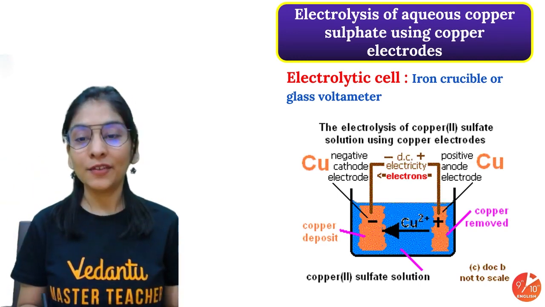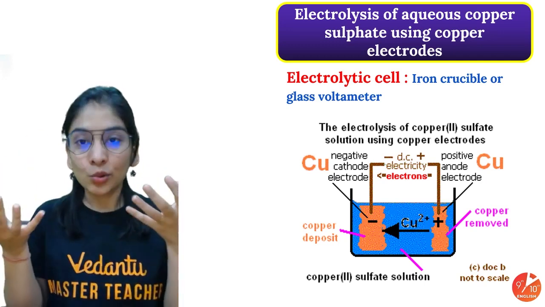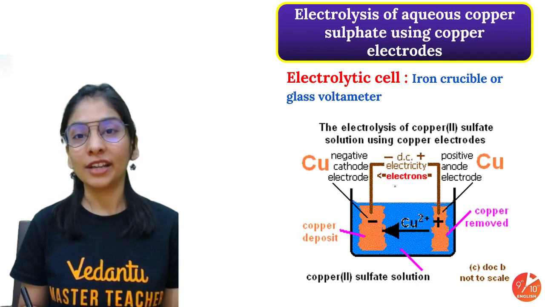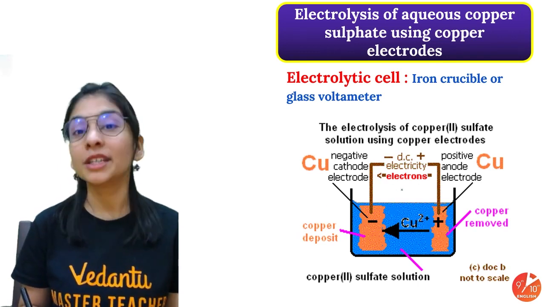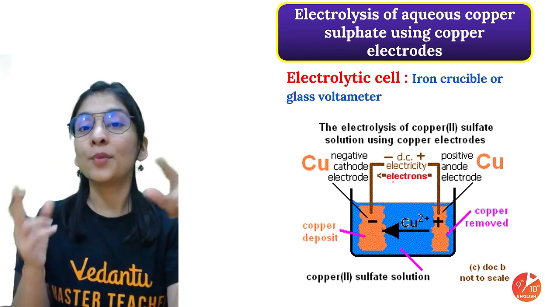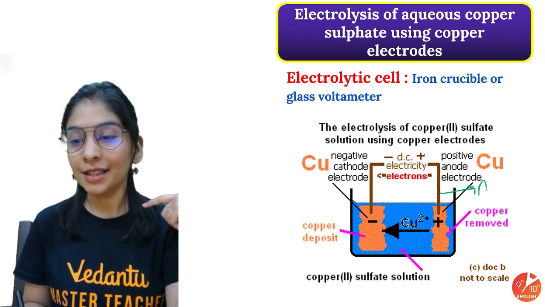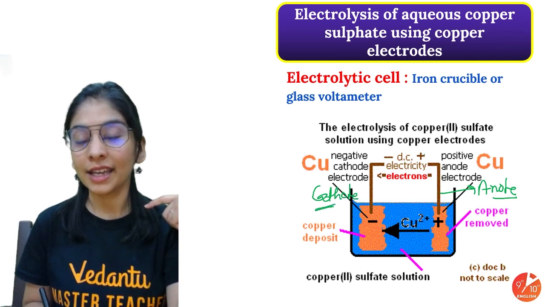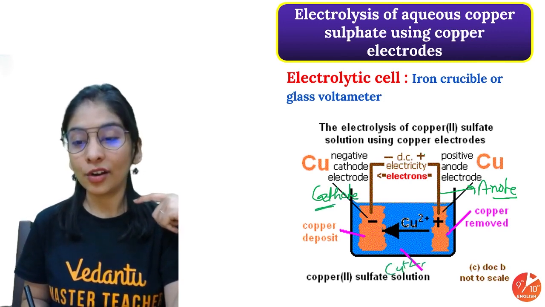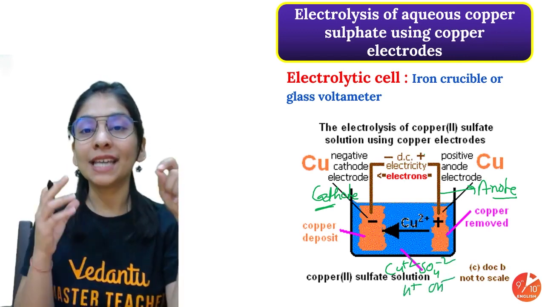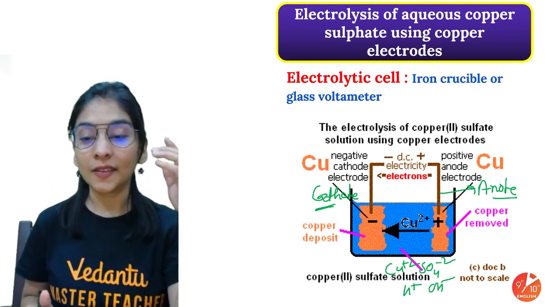So in that way, if we are using copper electrode, we are using copper sulfate solution, what will happen at your anode? Is it negative terminal or positive terminal? Anode attracts anion, anode attracts negative, so it is the positive terminal. So negative terminal, cathode, as it has to attract cation. Now we have copper ions, sulfate ions, also H positive, OH negative ions, right? Now look at this.